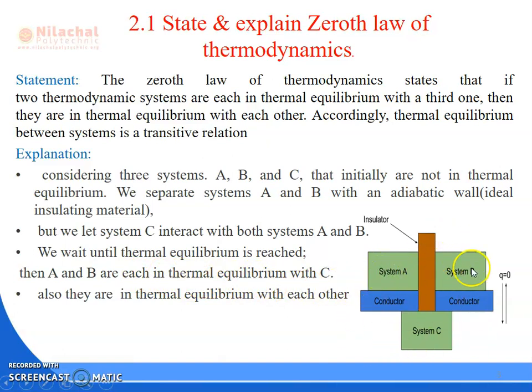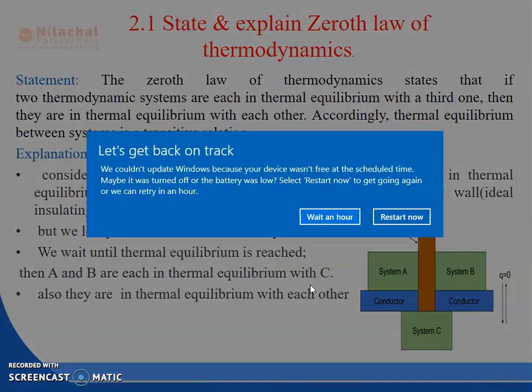How? Between A and B there is no heat transfer, but between A and C there is heat transfer. Between C and B there is heat transfer, because between A and C there is a conductor and between C and B there is a conductor. And what do we say? We say that all systems A, B, C, all three are in thermal equilibrium with each other. Clear? So that is your zeroth law of thermodynamics. The zeroth law of thermodynamics basically gives us the concept of thermal equilibrium.